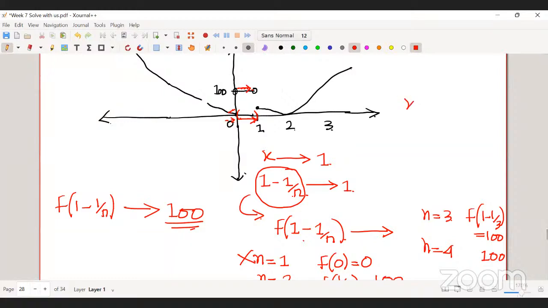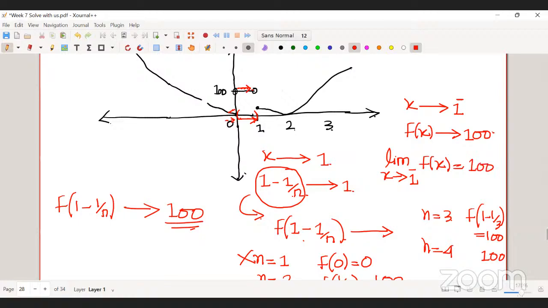So if you are coming to x from the left-hand side, f(x) is exactly 100, so f(x) is converging to 100. That means the left-hand limit of this function at 1 is 100.